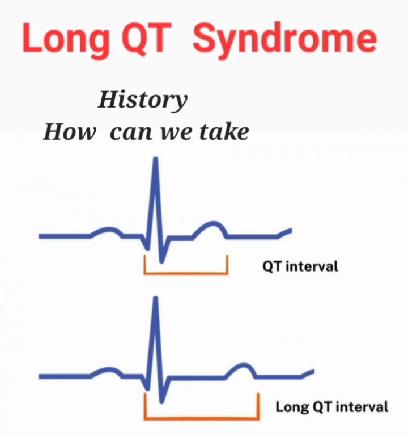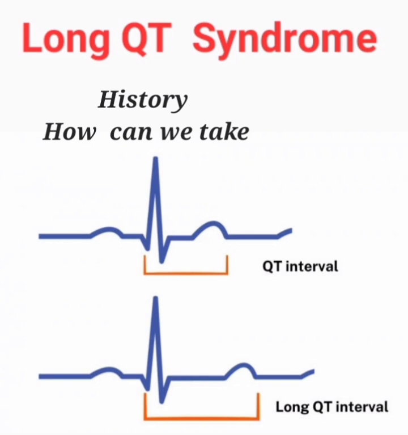Orthostatic hypotension is in the age group 10 to 16 years, uncommon in age less than 6 years. It is a drop in systolic blood pressure of more than 20 mmHg and/or diastolic blood pressure of more than 10 mmHg within 3 minutes of upright position. So orthostatic hypotension we understand, that is age group 10 to 16 years. What is the definition? Drop of the systolic blood pressure more than 20 mmHg and the diastolic blood pressure more than 10 mmHg within 3 minutes of upright position without any moving.